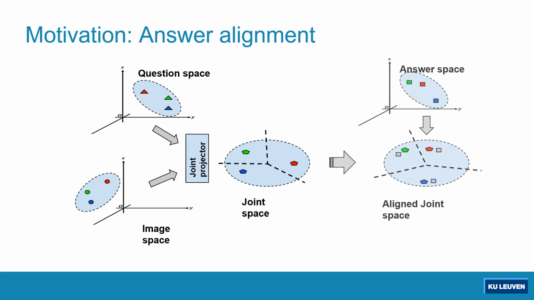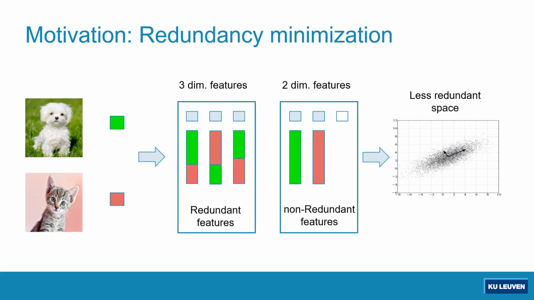In this work, we aim to introduce an answer stream in this image and question joint space to enrich them with answer semantics. Furthermore, we want to reduce the redundancy of this image and question joint space. Since redundancy in the feature space reduces its effective capacity, we introduce orthogonality constraints between the latent feature dimensions to reduce their redundancy. Hence, in this work, we want to incorporate the answer alignment and the redundancy minimization as the two constraints to improve the feature space for the VQA task.